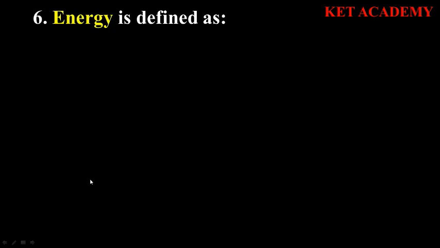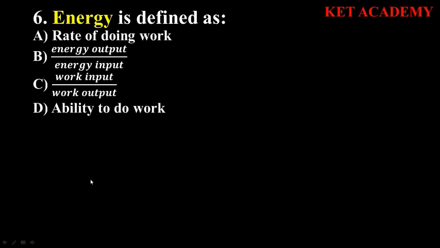Then question 6 says that energy is defined as rate of doing work. Rate of doing work is actually power. So in this case, we have power here. Now energy output over energy input, here we are looking already for the efficiency. No, energy, this is just the inverse of that. So actually energy is the ability to do work. And work is a product of the force and the distance moved in the direction of the force.